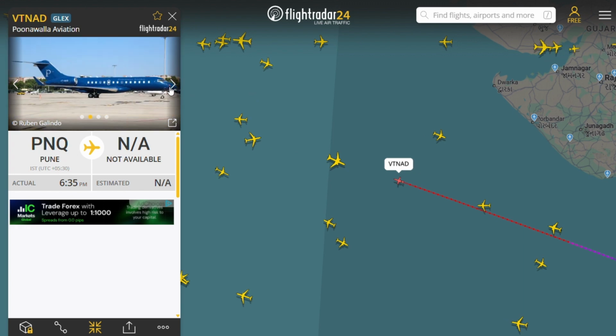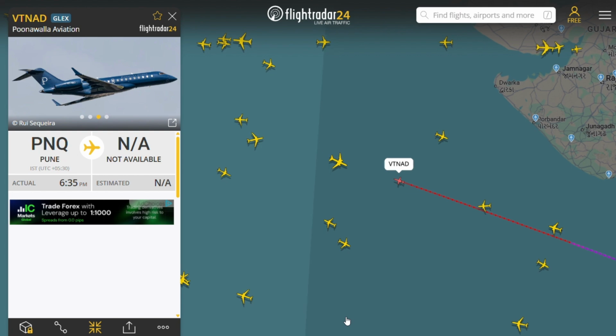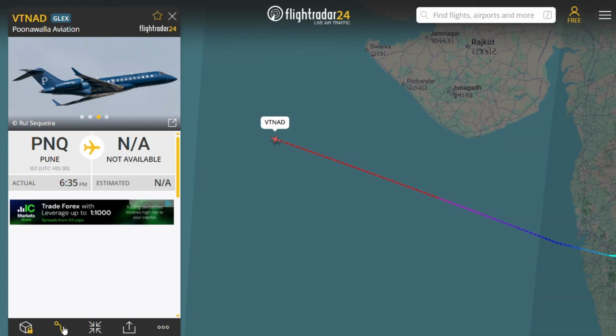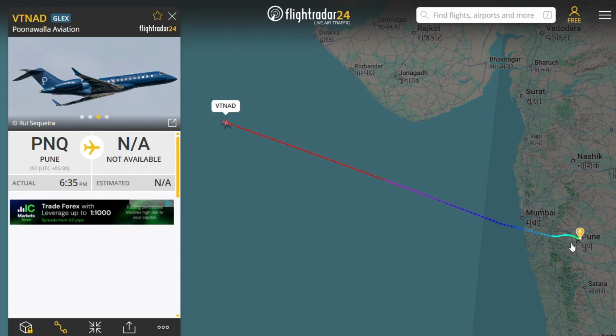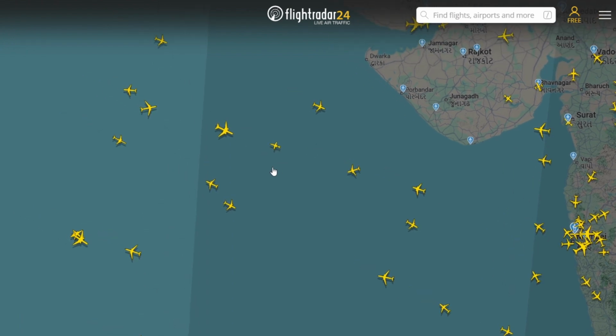We can see a few more images of this flight. We don't know where it will go. Let us track this flight and find where the destination is. We can see other flights around it also.